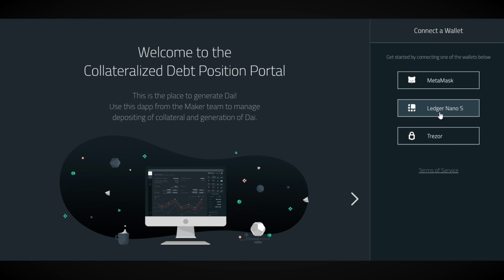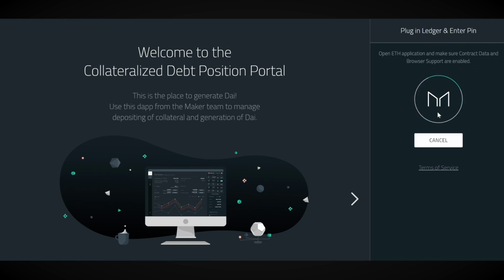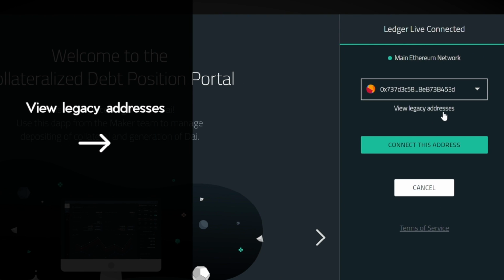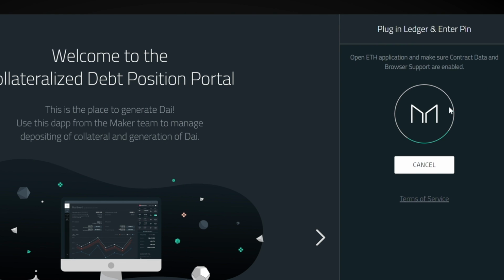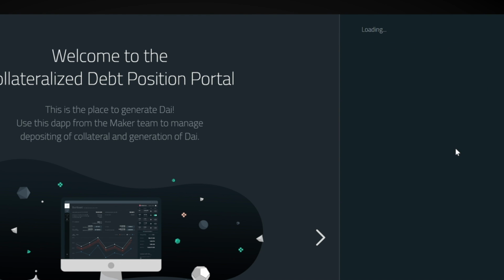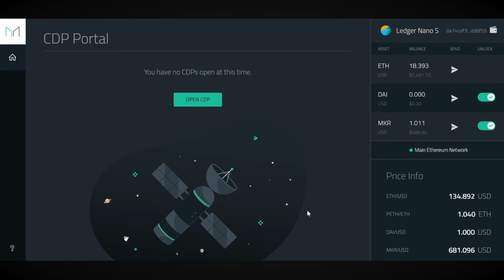Now, clicking on Ledger Nano S, it starts a connection to your ledger. You may need to switch to legacy address, like I did, to find the address with your Ethereum stored. Once you find your address with the assets, click connect to this address, and boom, you are in the portal.